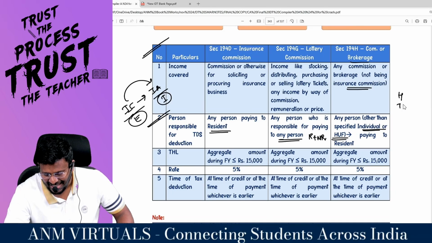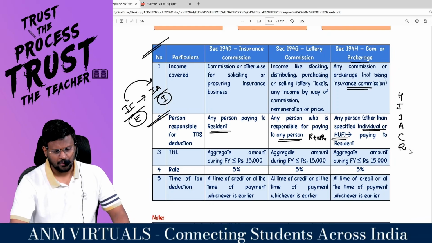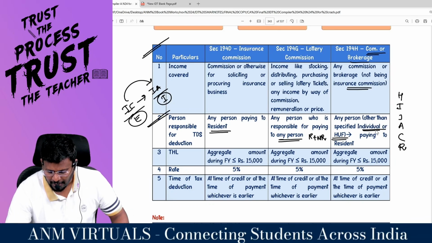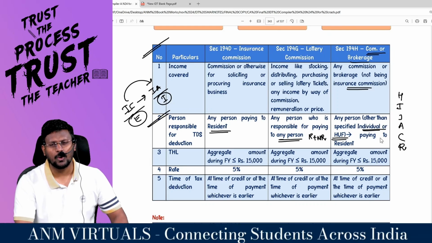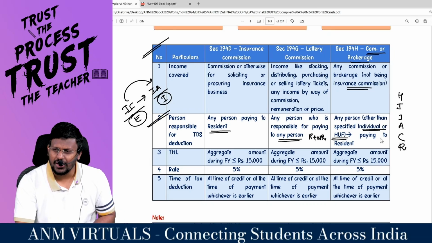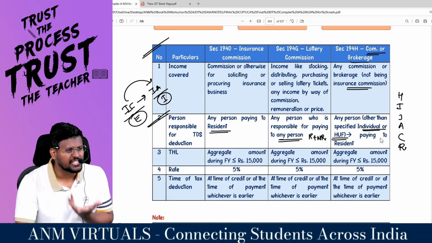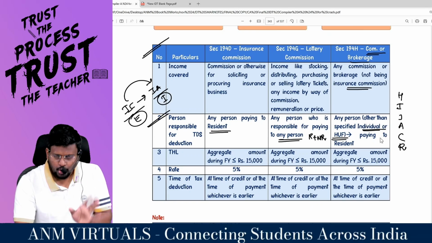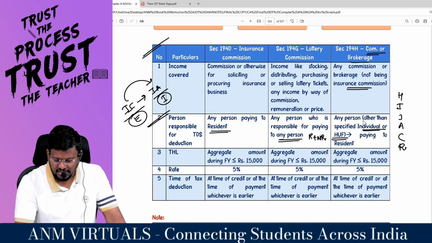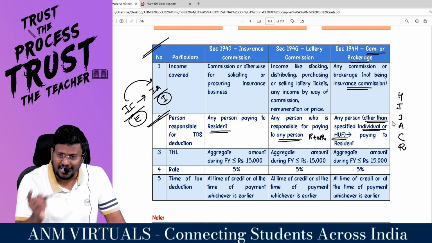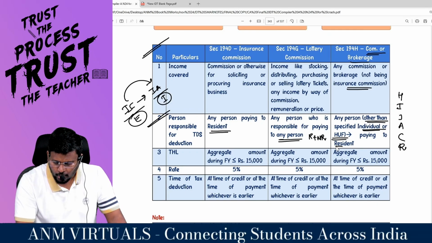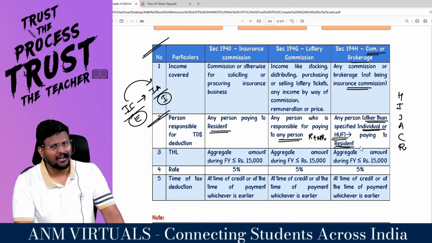Sir, HIJACKER. H stands for brokerage or commission, 194H. You see, any person other than a specified individual or HUF. If you are a specified individual or HUF, what is that? Chotawala. If you are chotawala, you are not liable to deduct TDS. That's why any person other than specified individual or HUF, paying to a resident.